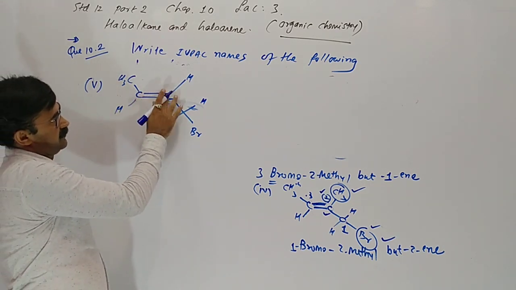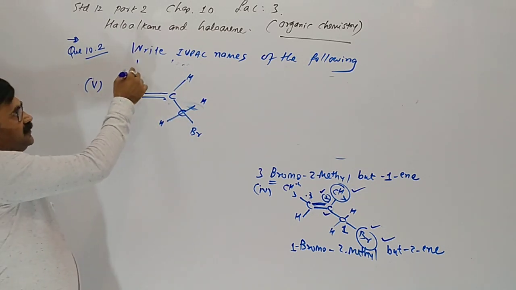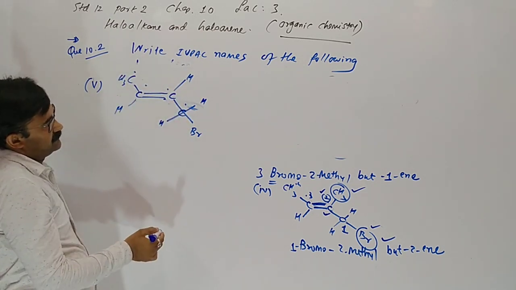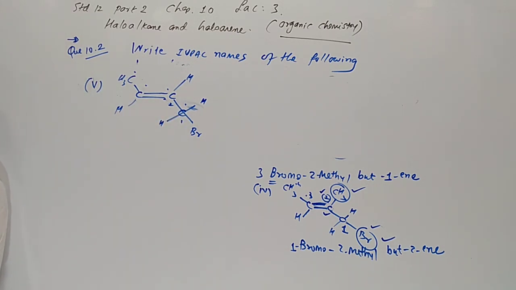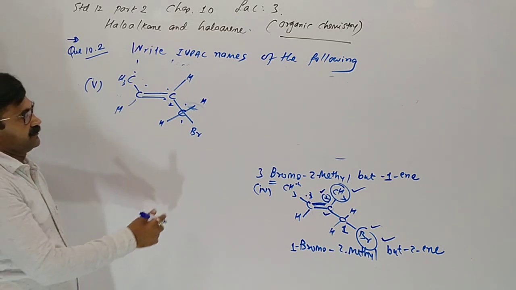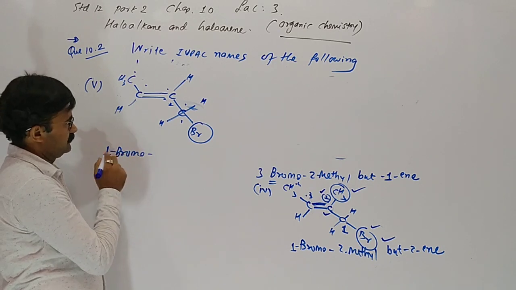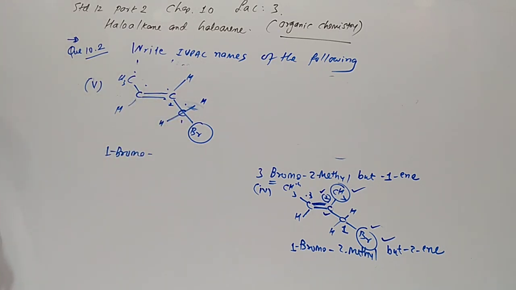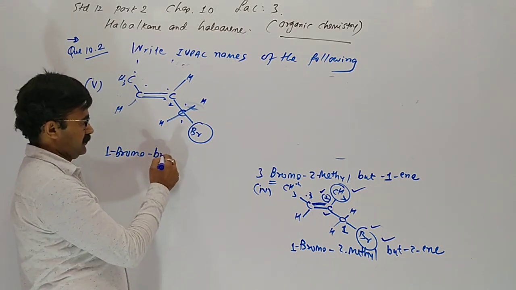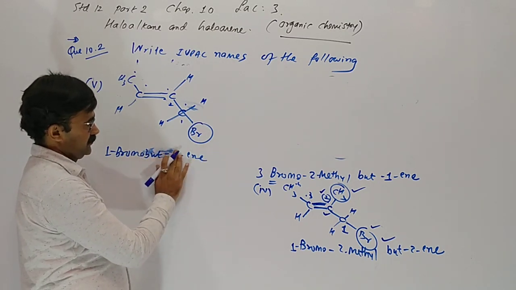First put out the carbons. So 1, 2, 3 and 4. From here it is also 2. So we have to start numbering from here. 1-bromobut-2-ene. 1-bromobut-2-ene.